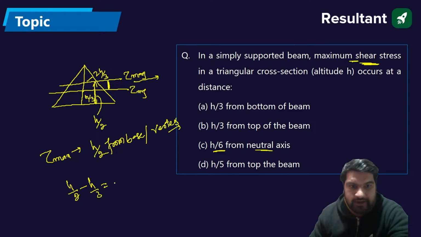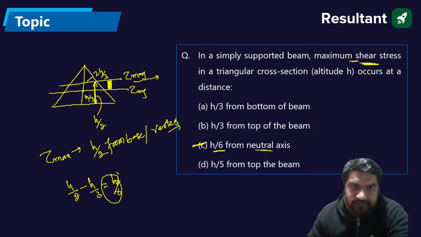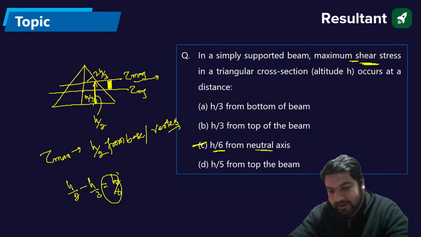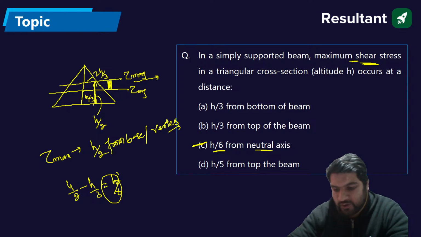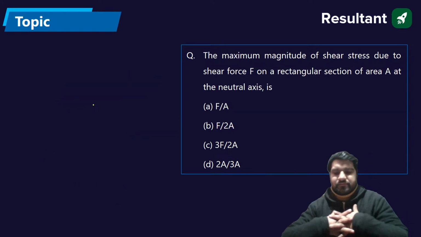Now you can calculate, that is h by 6. So the answer should be h by 6. The answer is C. Absolutely fine. Next question.